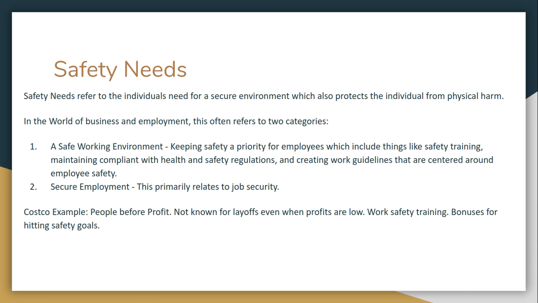This brings me to 2 categories which comprise the safety needs for humans. The first category is that of physical safety, such as a safe working environment. Safety training, maintaining compliance with health and safety regulations, and creating work guidelines that are centered around employee safety helps employees to feel physically safe at work. Costco does this through extensive safety training programs and even forces their suppliers to follow strict safety protocols in their factories as well. In the retail atmosphere, Costco even allows for bonuses and other rewards for meeting safety goals.